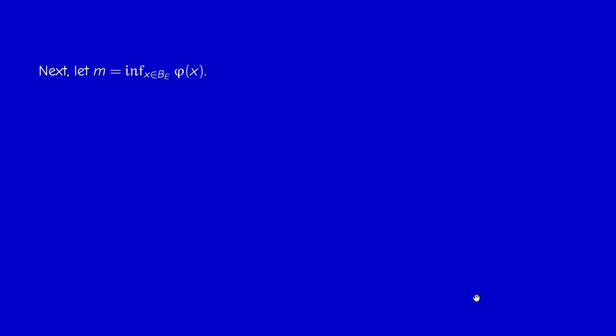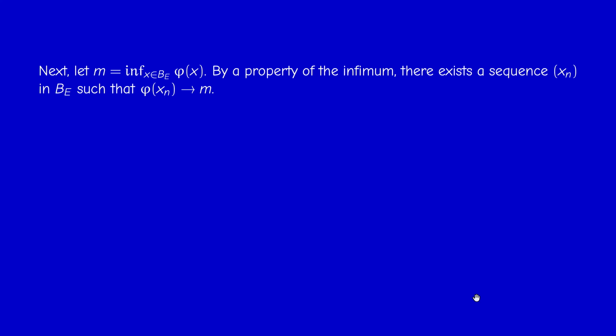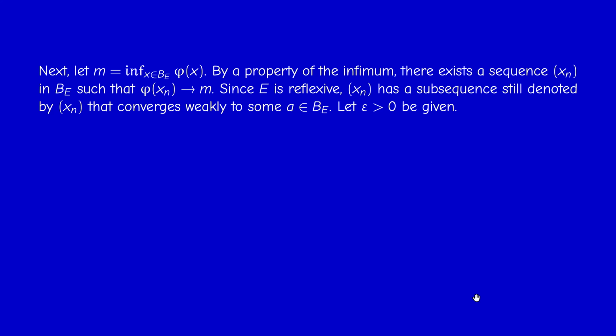Okay, so by a fundamental property of the infimum, there exists a sequence x_n in B, such that phi of x_n converges to the infimum. Okay, it's a fundamental property. And by reflexivity, x_n has a subsequence that, once again, we still denote by the same symbol, that converges weakly to some limit a in the closed unit ball.